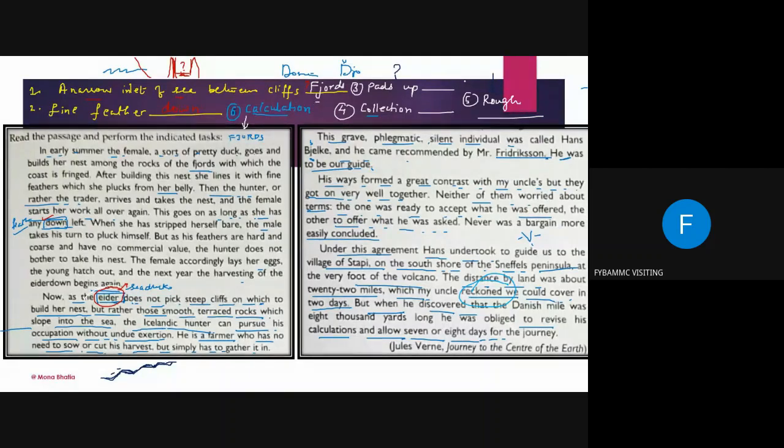Okay. The third answer, pads up. What is basically pads up? Have you seen a cricket match? What are the pads when they do it? They try to cover their knees with the pads. So she lines it. That means basically she's trying to pad it up. So the answer will be, what will we write here? Lines it. Line. Okay. Now collection. Now which word do you think is collection?